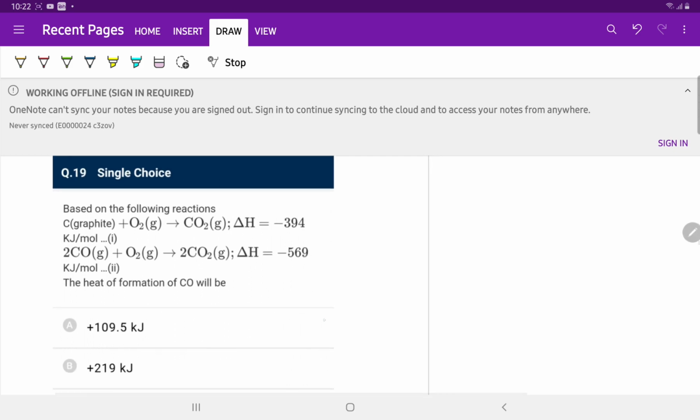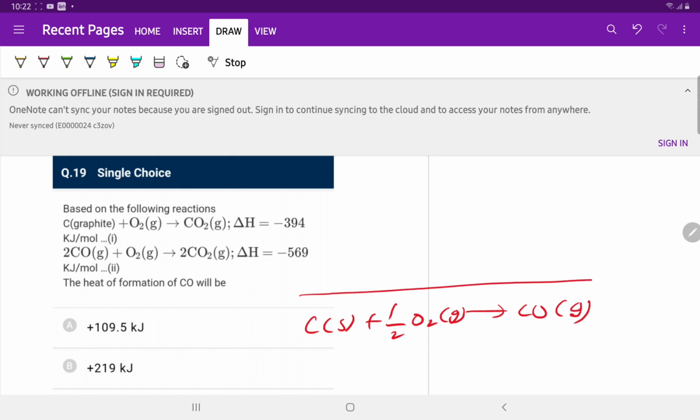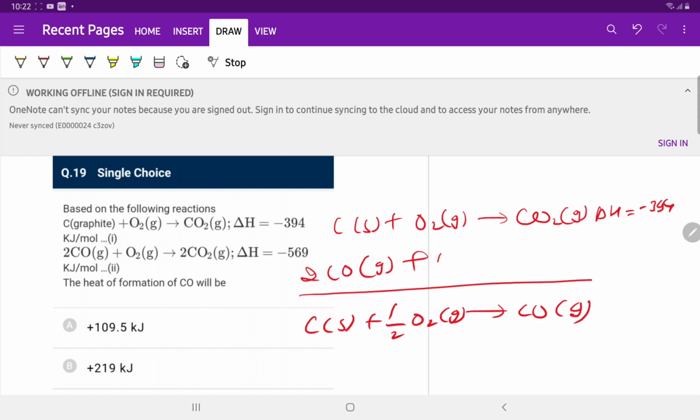The heat of formation of CO is given by this reaction, and this is obtained when the enthalpy change is minus 394, and this reaction is divided by 2, so half of O2 and gives CO2 gas.